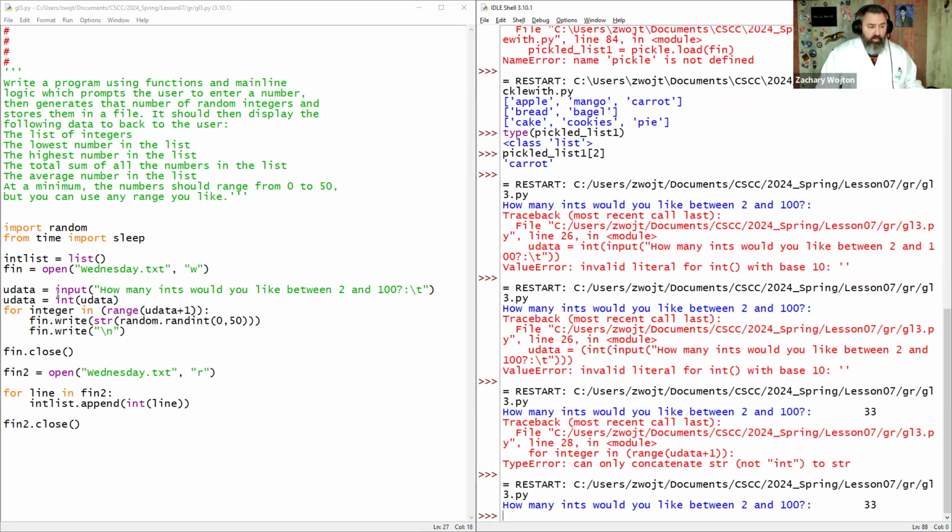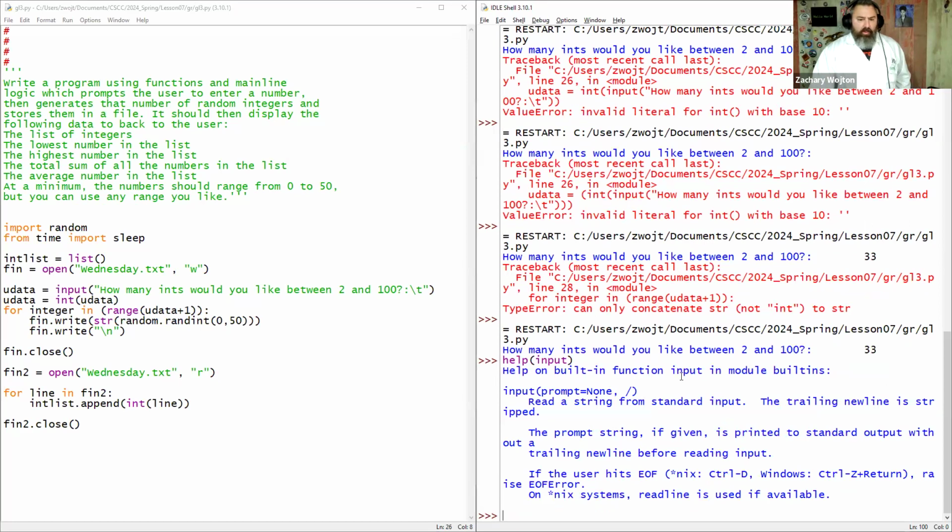Why didn't it work the way we had it up here with the integer on input? That's a tricky one, right? Well, let's do help on input. Help on built-in function input: read a string from standard input.